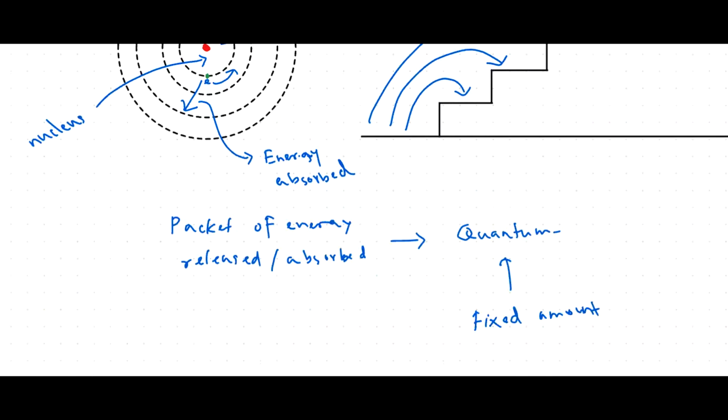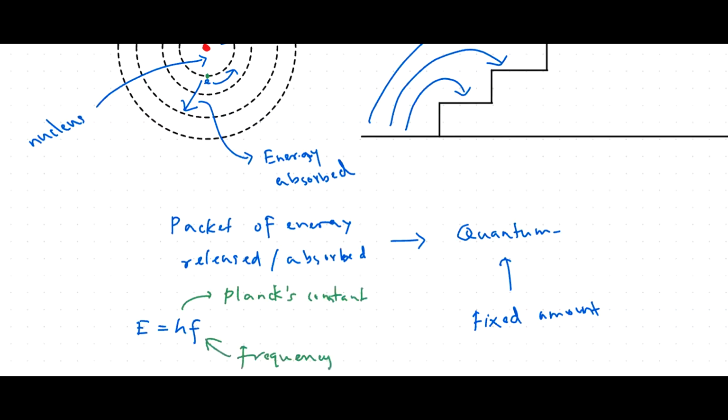This is what Max Planck said. Also, Max Planck proposed an equation for the energy of one quantum. It is given by E equals hf, where h is Planck's constant and f is the frequency.